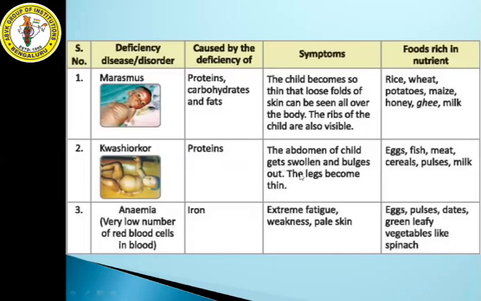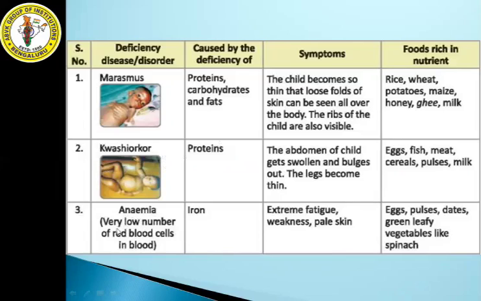These are the symptoms of kwashiorkor. What are the food rich nutrients you need to take? You need to take egg, fish, meat, cereals, pulses, milk. If you take these food items, you will get protein content and you will be away from kwashiorkor.